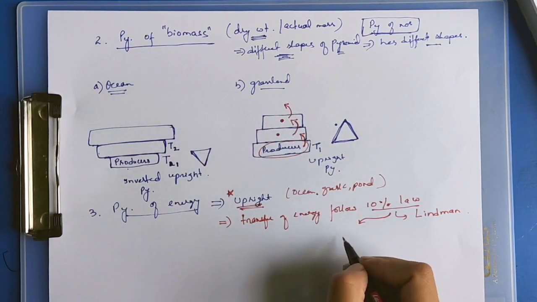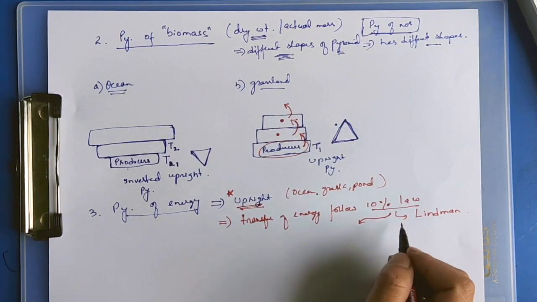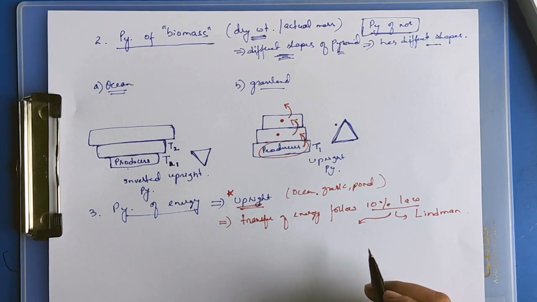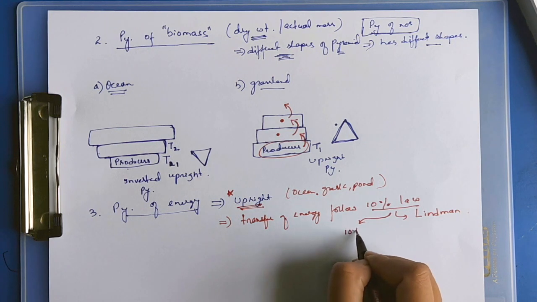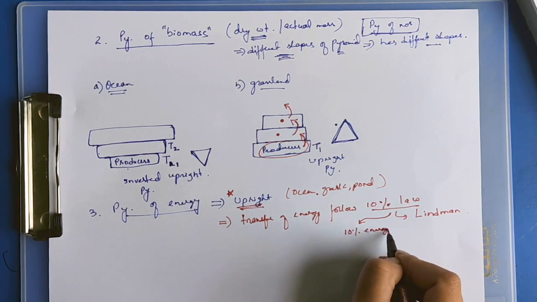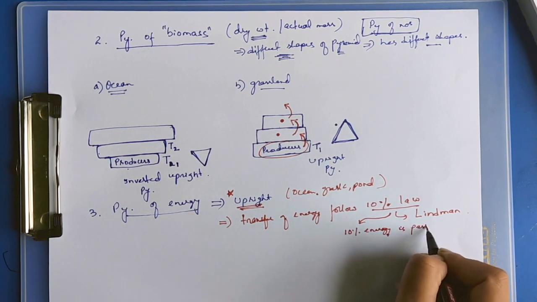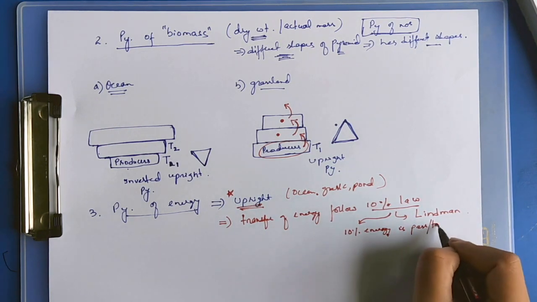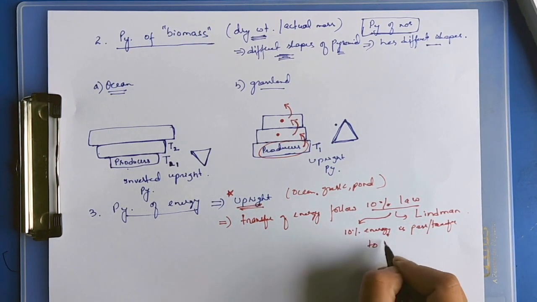So according to the 10% law, 10% of the energy is passed on, or transferred, to the next trophic level.